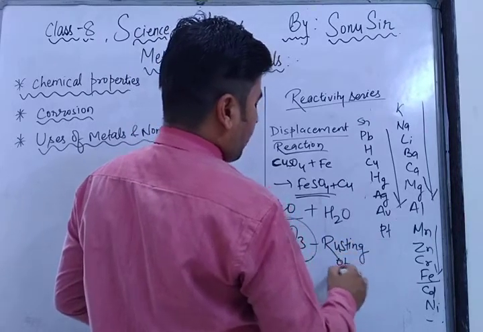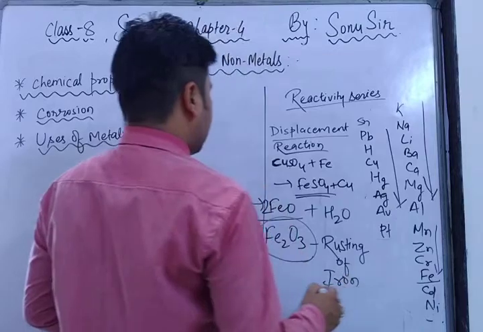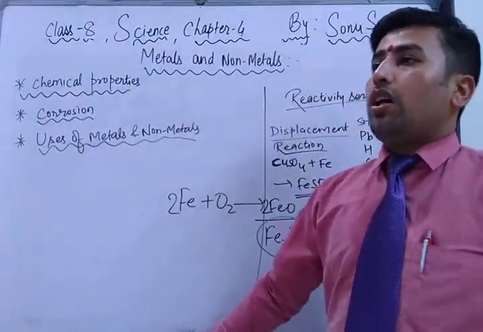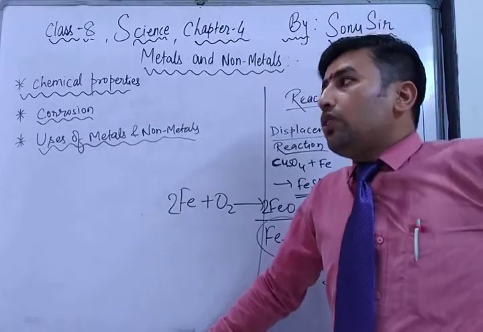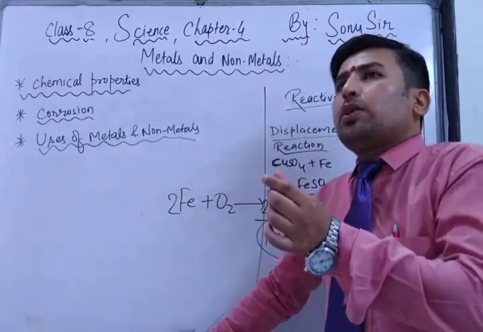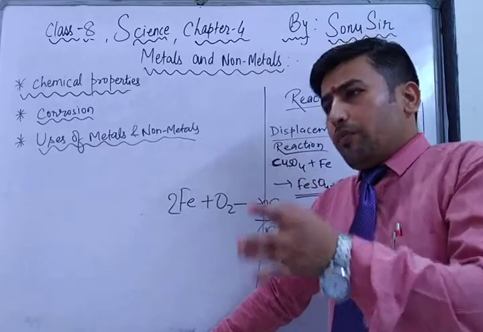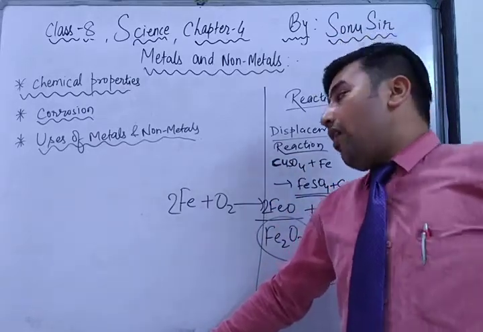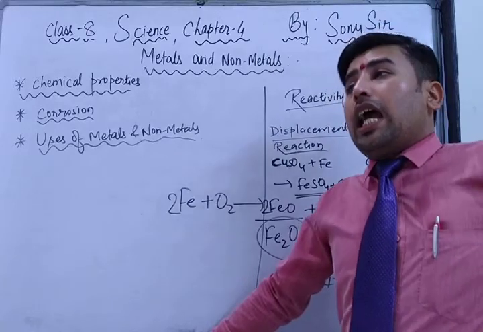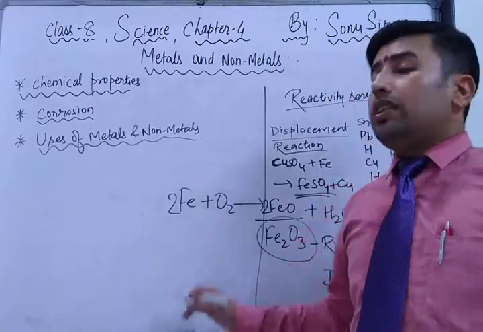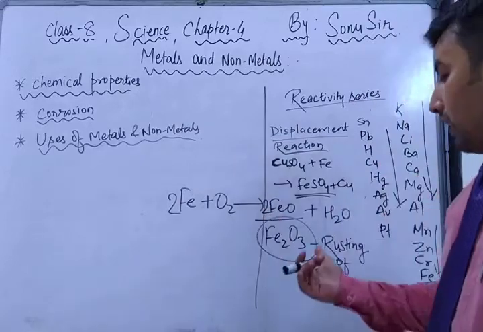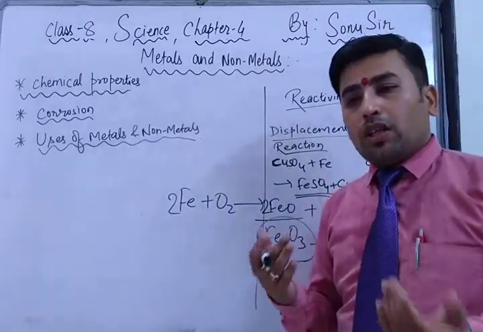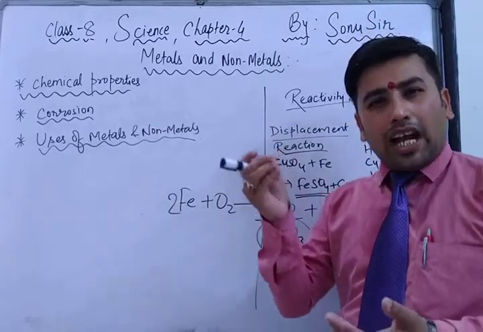What do you mean by rusting of iron? Just suppose that you have a window with an iron rod in it, okay? So you will see what? This iron rod, especially in the rainy season, even if you have painted it, first reacts with oxygen and becomes iron oxide. After oxygen, it reacts with water. As it reacts with water, this ferric oxide, Fe2O3, is called rusting of iron. You will see the color has been lost. You will see that rust of the iron is coming.